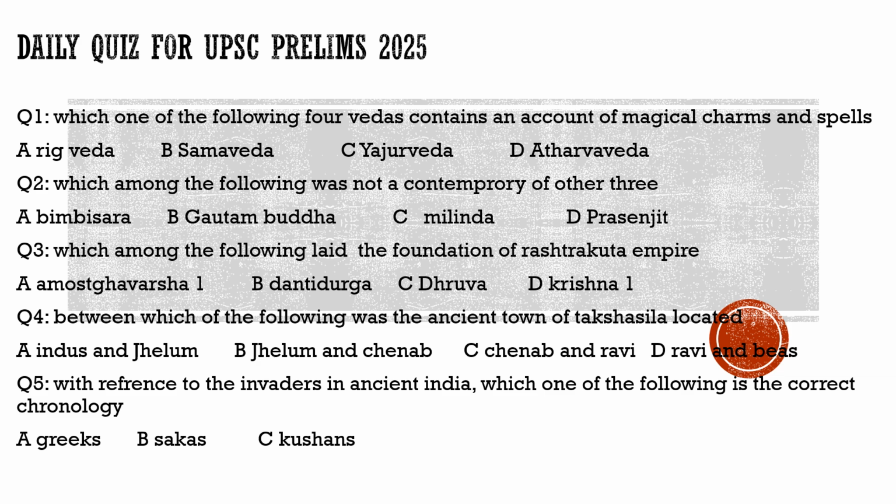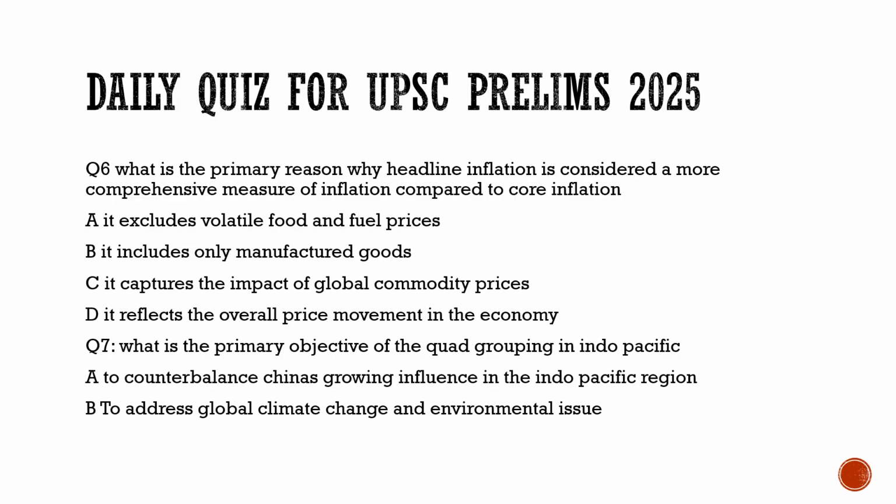Now coming to question number six, these questions are with respect to the current affairs which we had discussed in our daytime session. So let us see and revise them. Question number six asks us what is the primary reason why headline inflation is considered a more comprehensive measure of inflation compared to core inflation. So we have to find out what is the reason that headline inflation is considered a more comprehensive measure than core inflation. Let's see what are the options. It excludes volatile food and fuel prices.